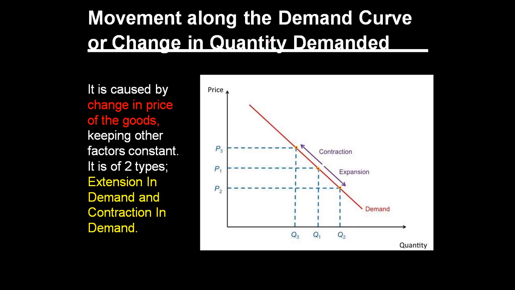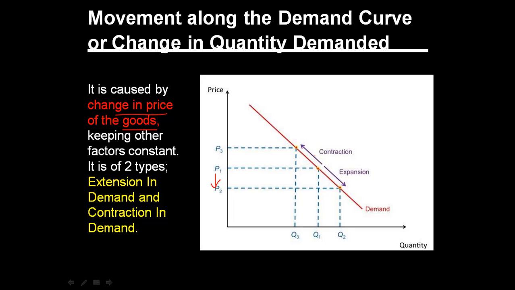When we are talking about movement along the demand curve or change in quantity demanded, very important, change in quantity demanded is caused by change in price of the goods, keeping other factors constant. Here you can see price was P1. When price increases, the demand decreases, and when price decreases, the demand increases.